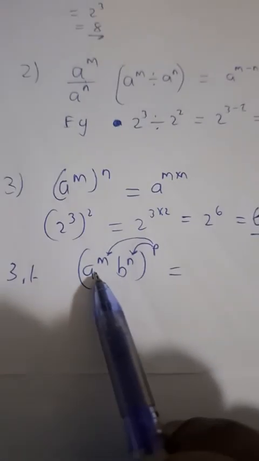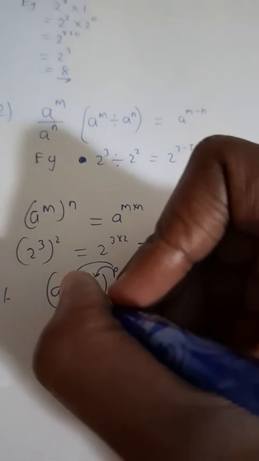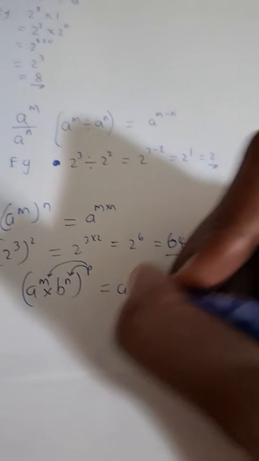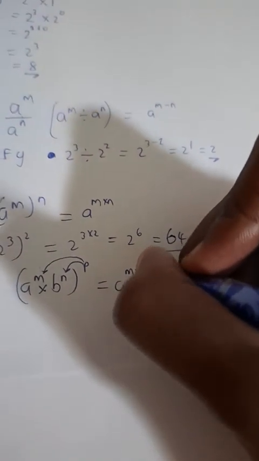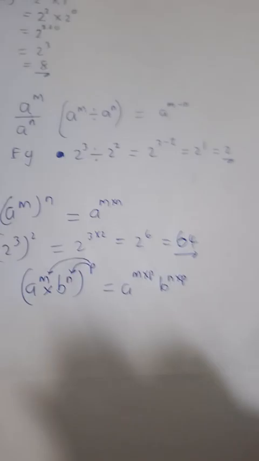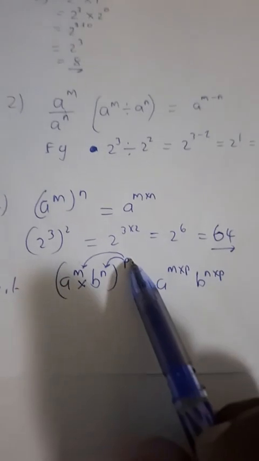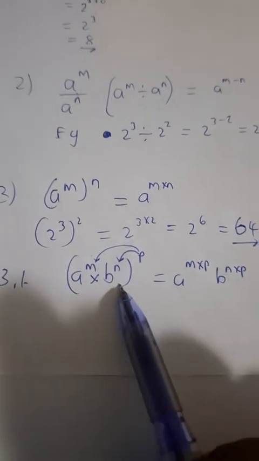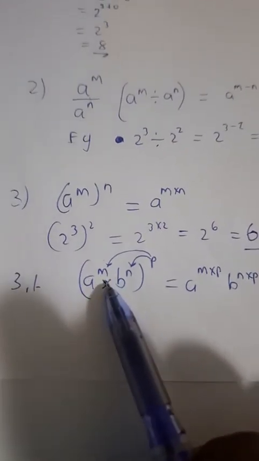So this only applies if the relationship is multiply between the bases. The law goes a to the power m times p, b to the power n times p. Do you see that, guys? So I distribute the exponent to the respective exponents for each base, because the relationship that exists is multiply.